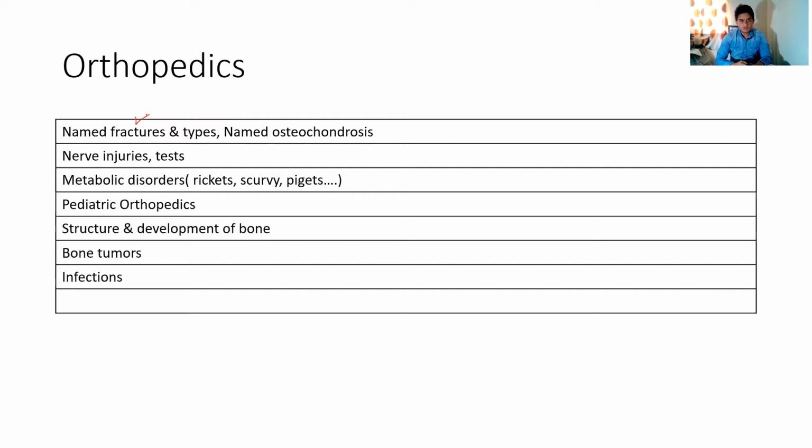So you should know the named fractures, all named fractures, their types, and how they are classified as per the fracture line or the location of the fracture. You should know all the named osteochondrosis. Very favorite question of NEET, like severe disease. So they will ask you which bone is involved. This is something that you can make a lot of charts about, and you will always remember that.